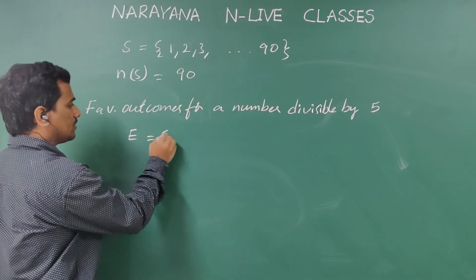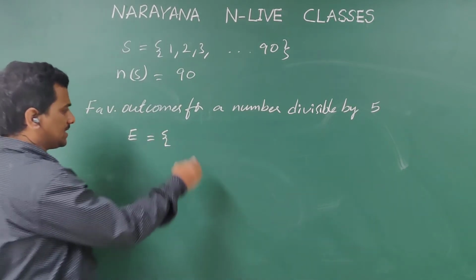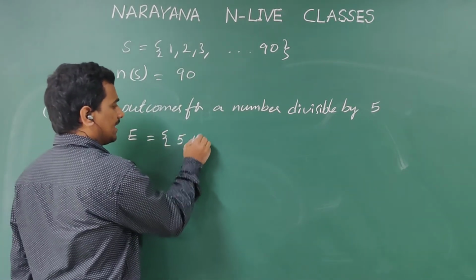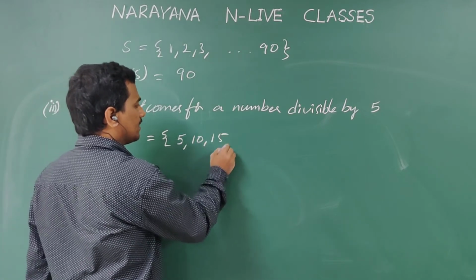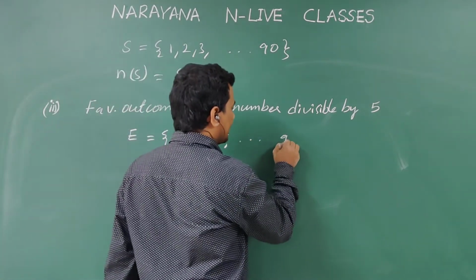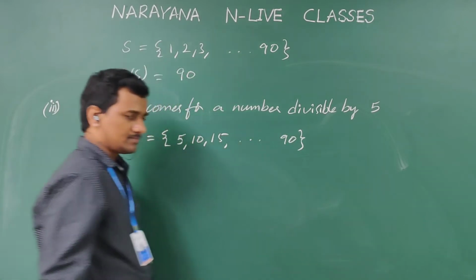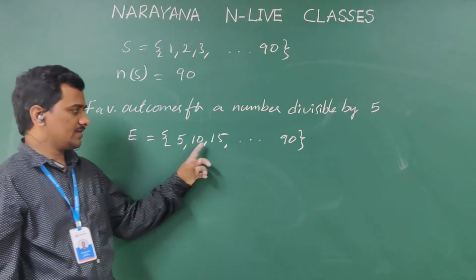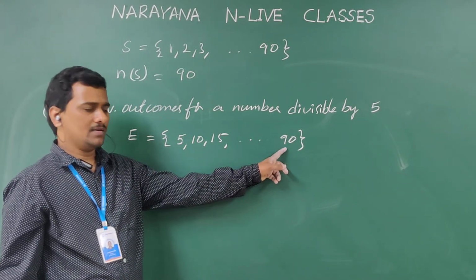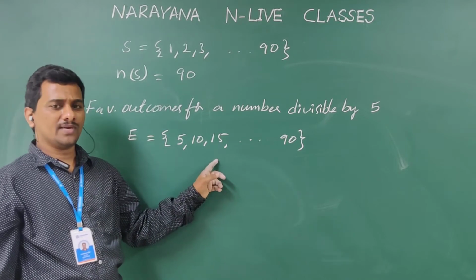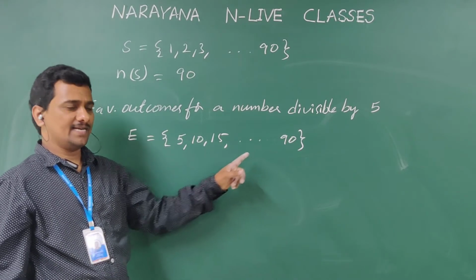So E is equal to, which numbers will come? 5 is divisible by 5, next 10, next 15, and so on up to 90, which is also divisible by 5. So 5 ones are 5, 5 twos are 10, 5 threes are 15, up to 5 18s are 90. So the total number of outcomes, how many here? Favorable outcomes are 18.